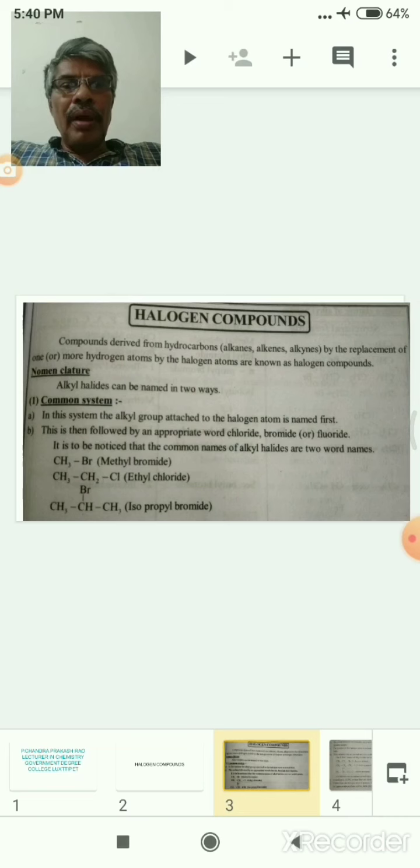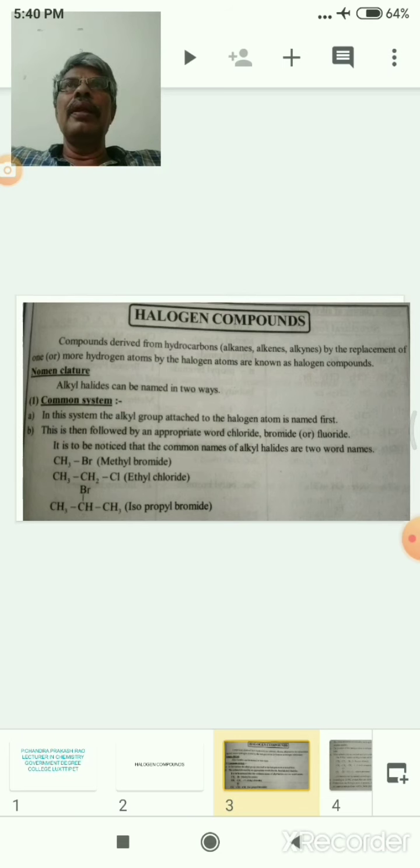So, halogen compounds are derived from hydrocarbons, that is alkanes, alkenes, alkynes, by the replacement of one or more hydrogen atoms by halogen atoms.